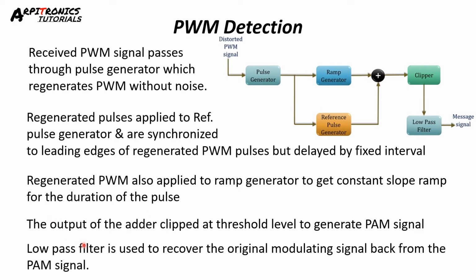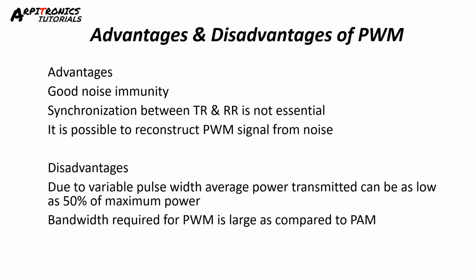The output of the adder is clipped at a threshold level to generate the PAM signal. A low pass filter is used to recover the original modulating signal back from the PAM signal. That is, the output of the low pass filter is your original signal.